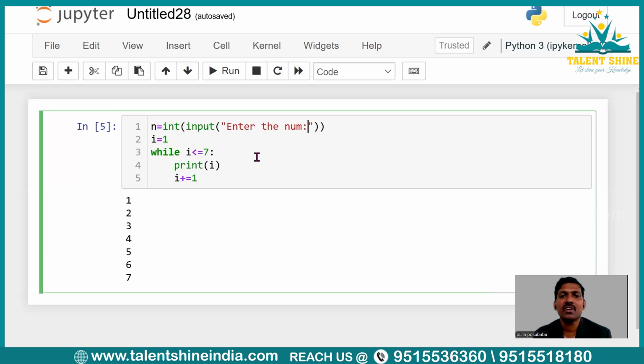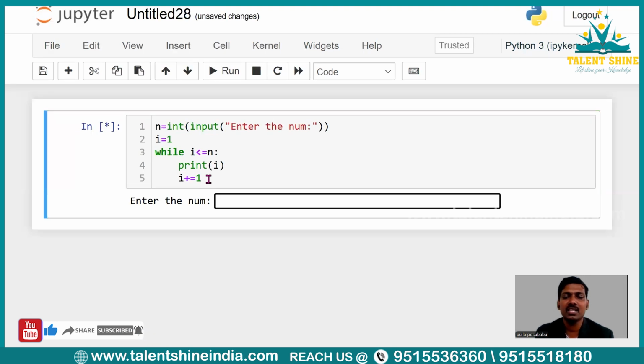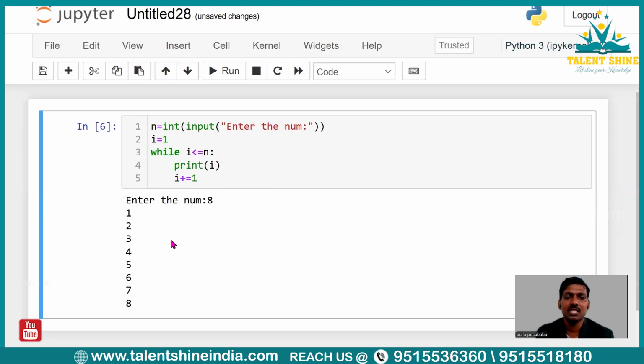If the n value is 10, I want to print 10 natural numbers. So where you have to modify the code is at the condition: instead of 7, place n. That's it, right? Now let me execute it. I want to print 8 natural numbers. Now click enter. You may see 8 natural numbers on the screen, right?